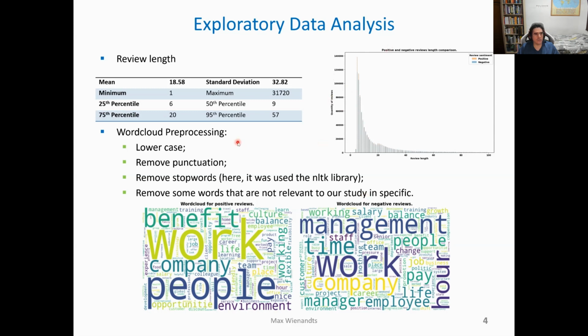Also, it is a good idea to see which words are most frequent. To do that, I used word cloud. But before, we need to do some pre-processing, such as transforming every word to lowercase, removing punctuation, removing stopwords, and removing some words that are not relevant to our study in specific. With these word clouds, we can see that when giving positive reviews, people talk more about people and benefits. On the other hand, with negative reviews, it's common to cite the management of the company.